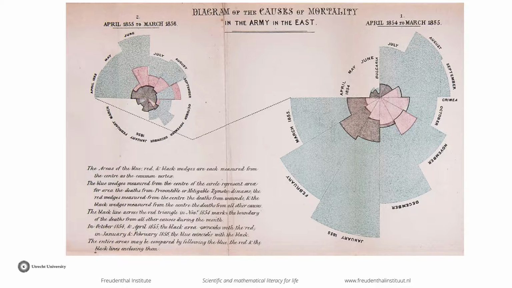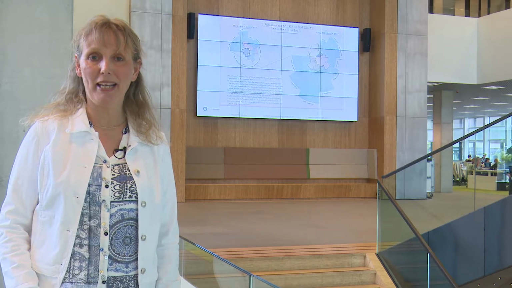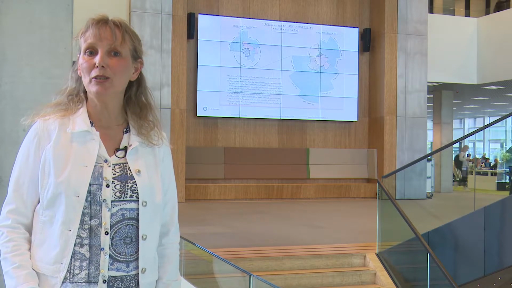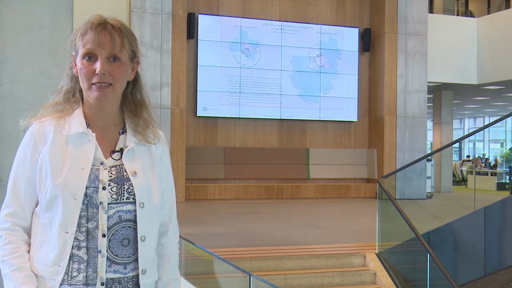For example, Florence Nightingale saved lives of many soldiers with her famous polar graph. Nightingale showed that more soldiers died from preventable diseases such as cholera, the blue areas, than from war wounds, the black areas. Thanks to this graph she got extra money for beds, blankets, good food and clean kitchen pottery, which together led to a spectacular decrease of these preventable deaths.